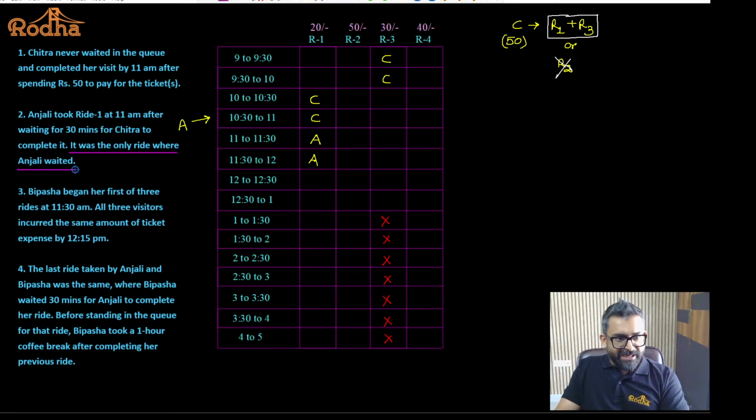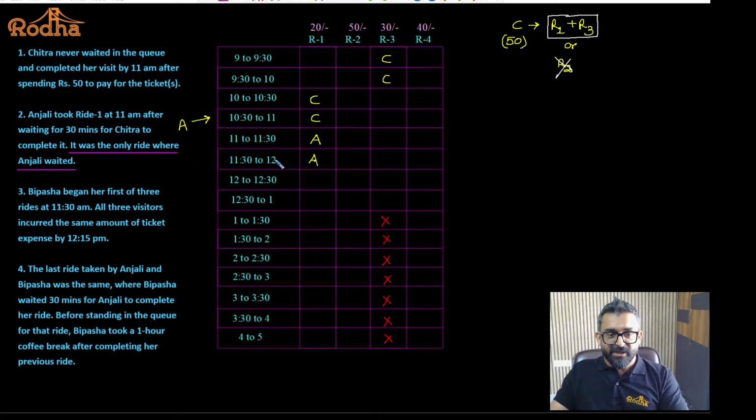This was the only ride where Anjali waited. Okay, fine. That means whatever ride Anjali took, she didn't have to wait. She could ride one ride after the other. This was the only ride where Anjali waited for Chitra to complete the ride. Whatever ride Anjali is going to take is going to be in sync. That means if Anjali is going to take the next ride, that is going to be at 12 or some time.